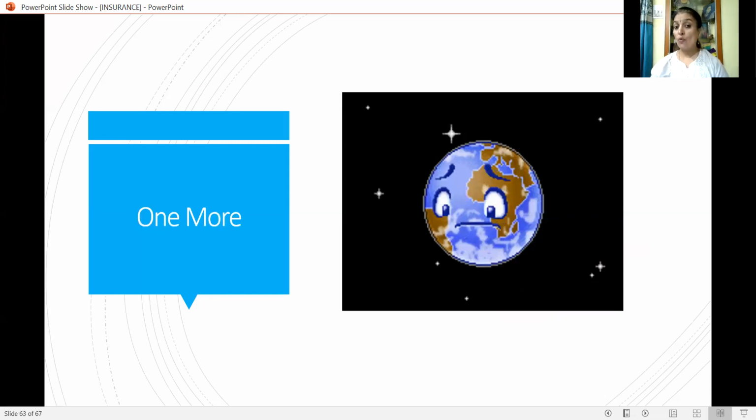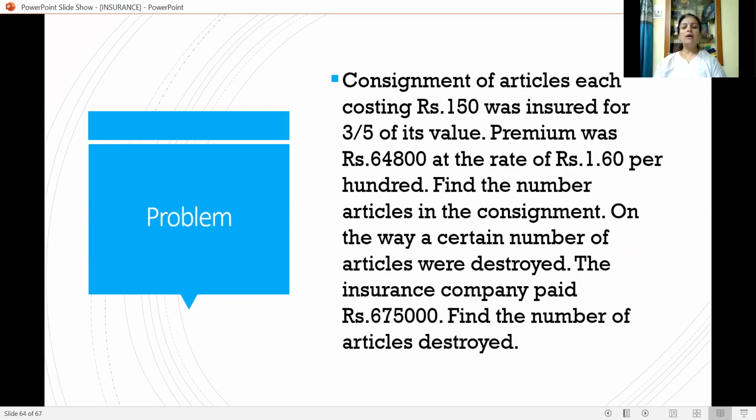So let us go with one more problem of this type. Here the consignment of articles, each costing rupees 150, was insured for 3 upon 5 of its value. Premium rupees 64,800 at the rate of 1.60 per 100. Find the number of articles in the consignment.